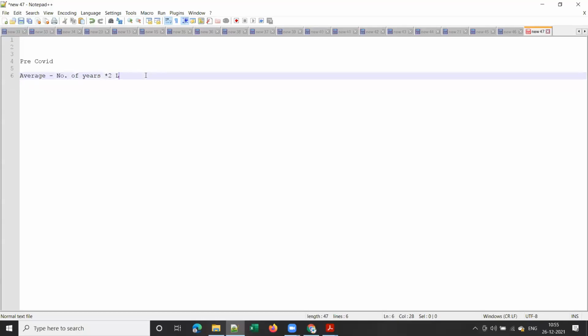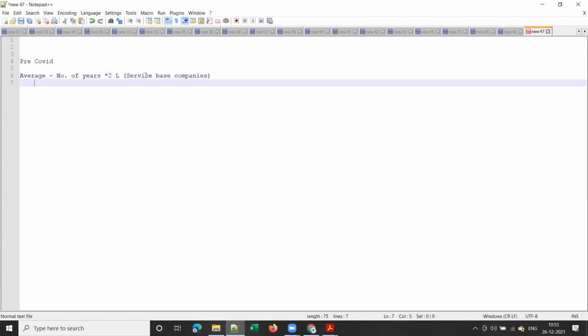And in a product-based company, it used to be something like this, number of years into 3 lakhs.